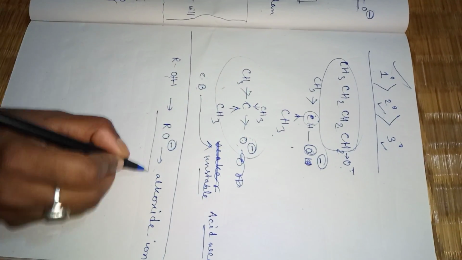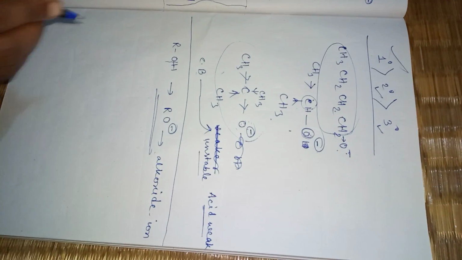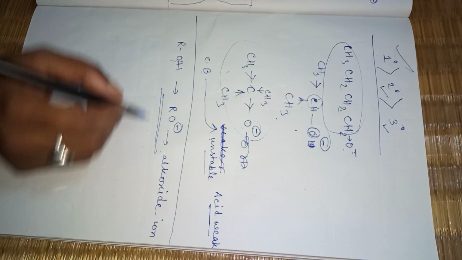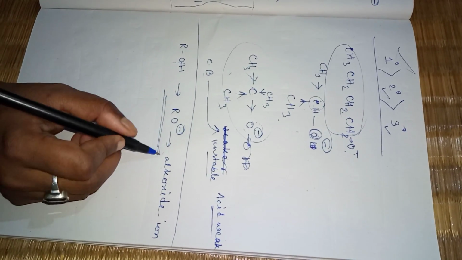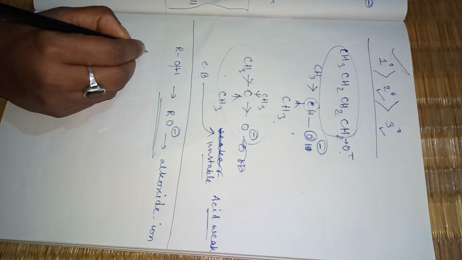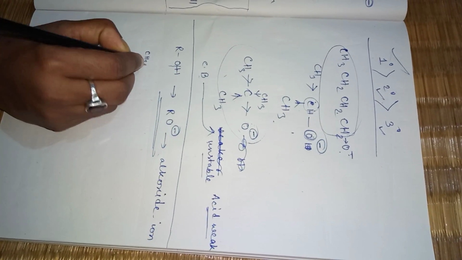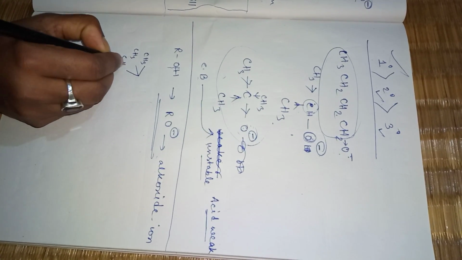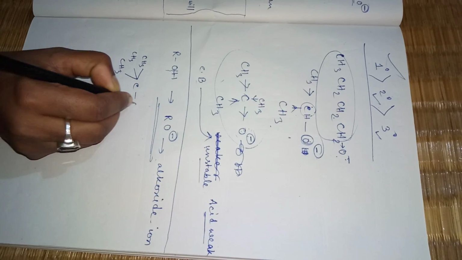Now I am comparing the basic character of the primary, secondary, and tertiary alkoxide ions. Suppose you have (CH3)3CO minus.